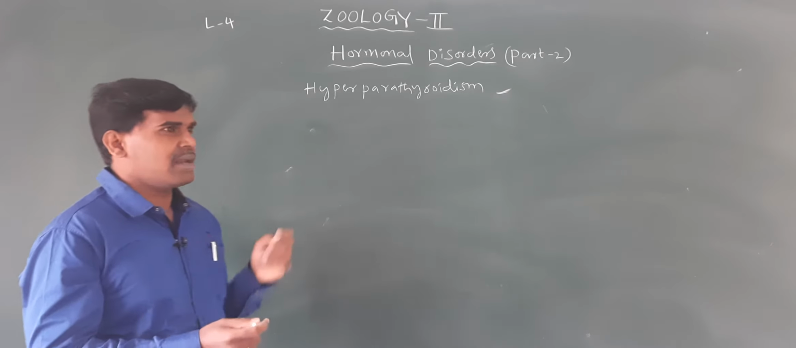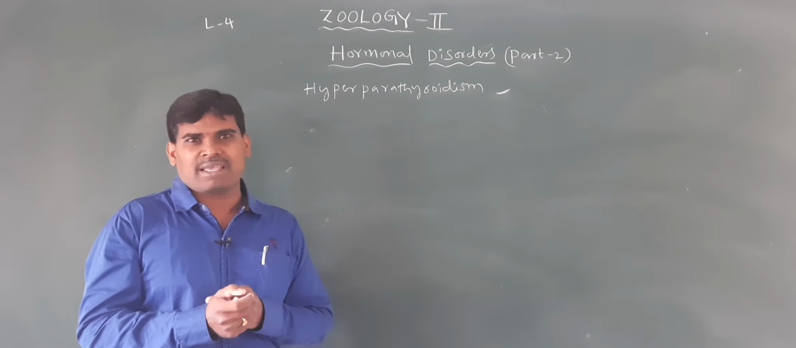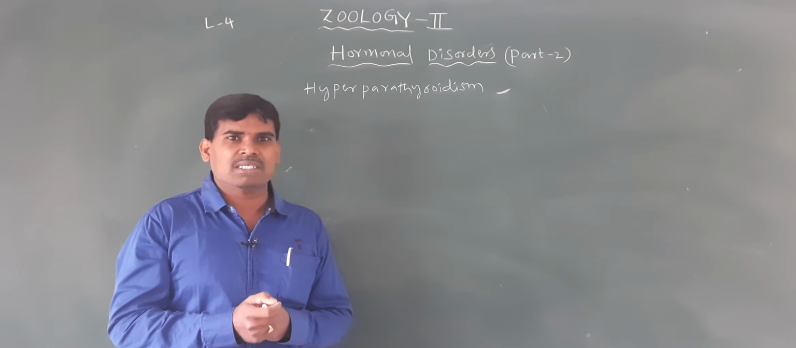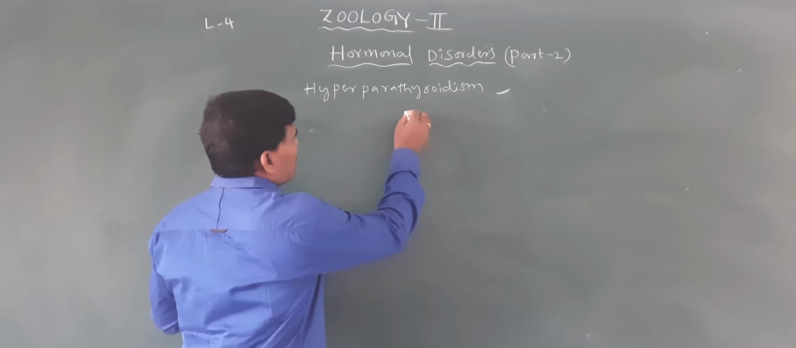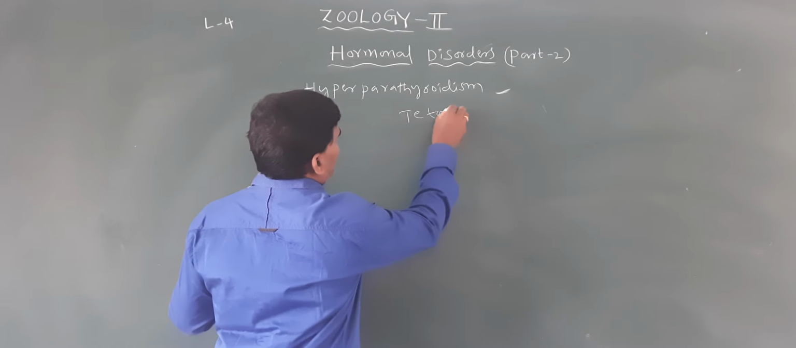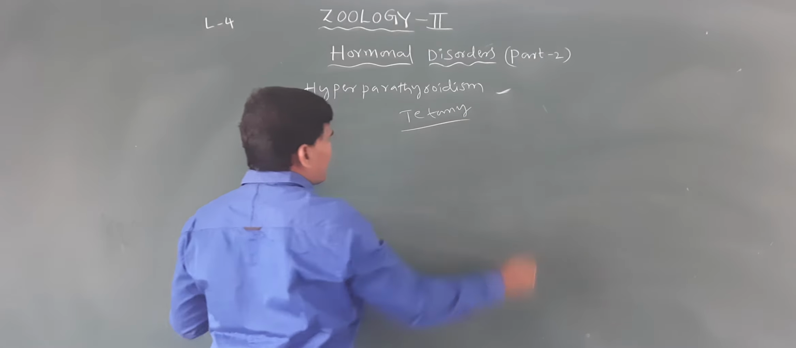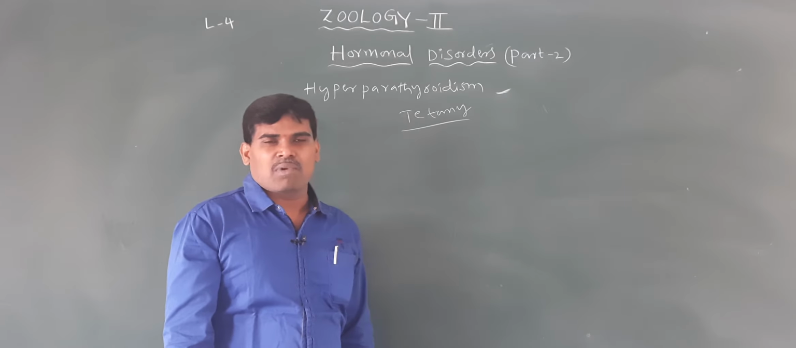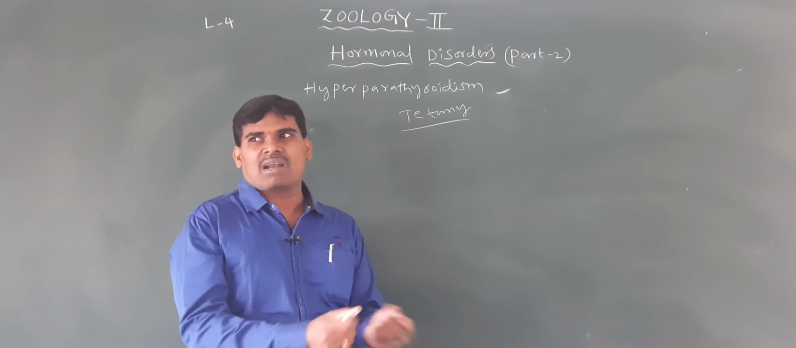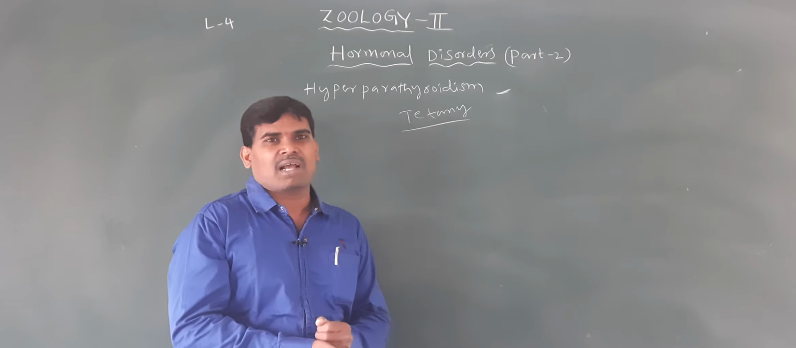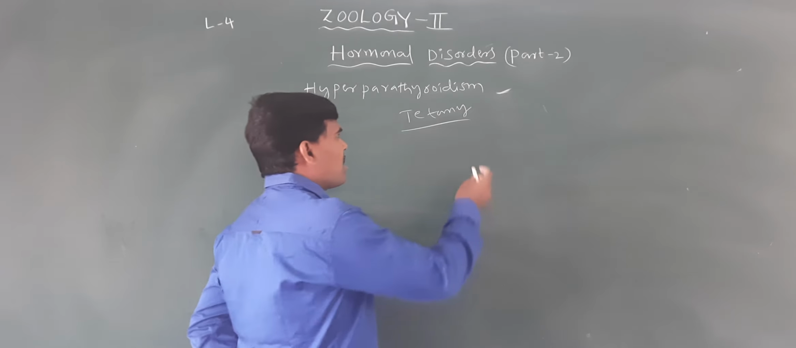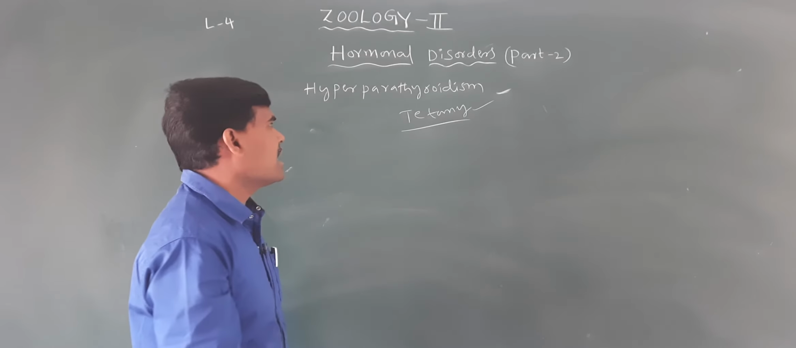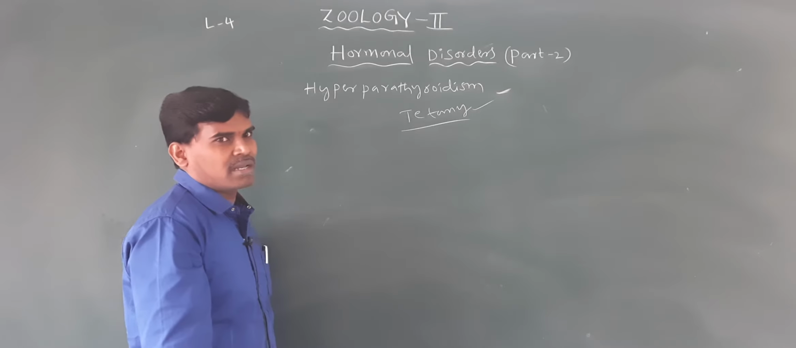Tetany means that when calcium ions decrease in the blood, it causes the disease tetany. So what is tetany? When the calcium ions decrease in our body, the muscles contract continuously. The long-lasting contraction state of the muscles is called tetany.